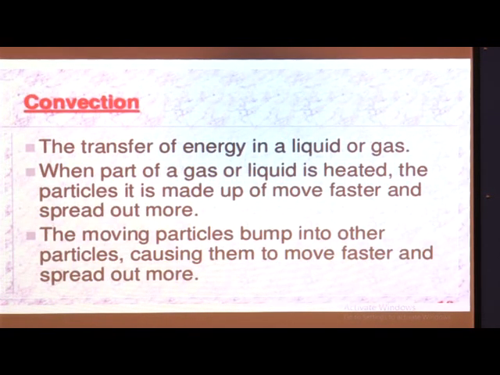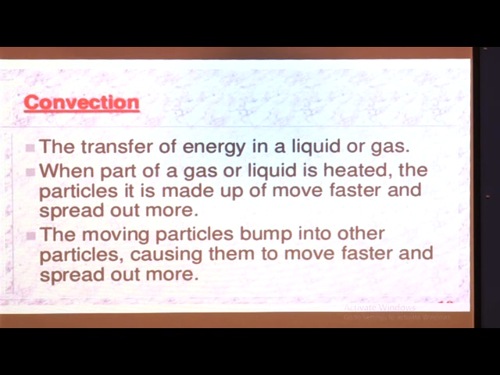So convection is the second type of transfer of heat. The transfer of energy in a liquid or gas is called convection. This convection process mostly occurs in liquids and gases. I told you on which basis this transfer of heat is classified: in which substances this process is going to occur. On this basis we can see these three types here.